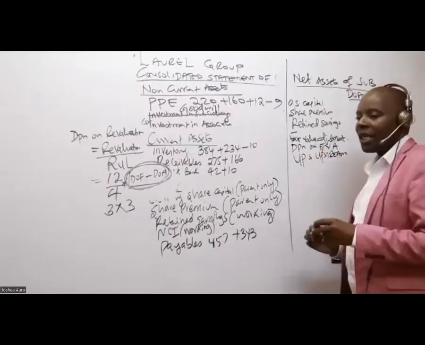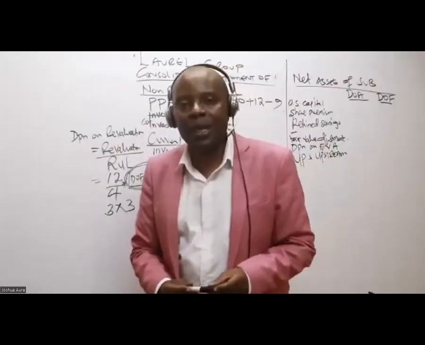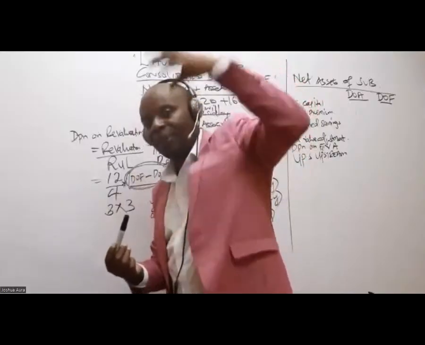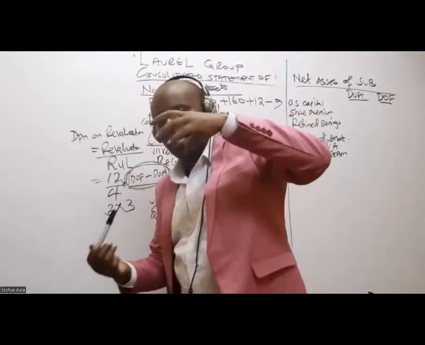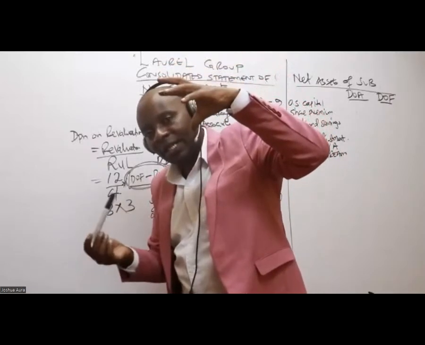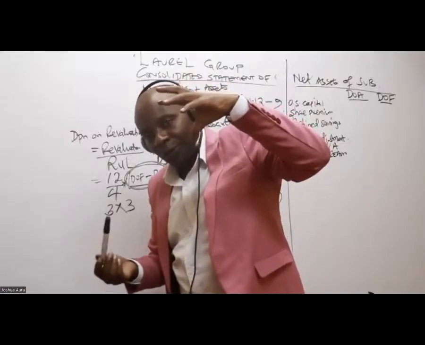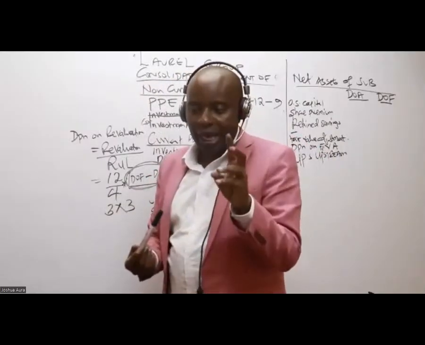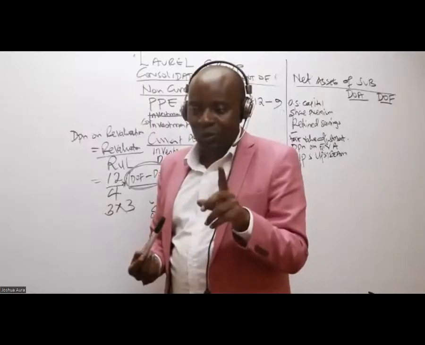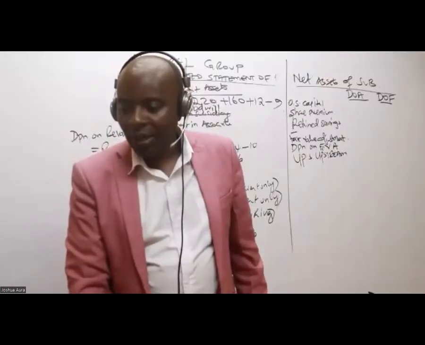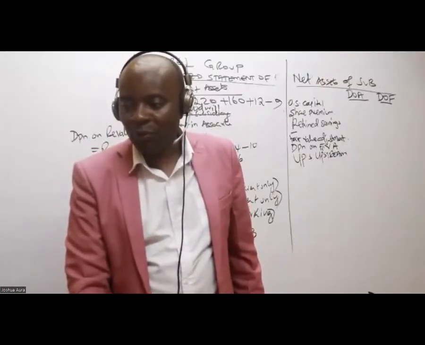So somebody who has never done this class with me before, remember upstream means where the subsidiary sells to the parent. So it's up. Sales is from subsidiary to the parent. Parent is bigger, is up there. So whenever sales is done by the subsidiary to the parent, then you bring UPS here. That's called UPS upstream, and realized profit, yes. Ladies and gentlemen, please, in this question, could you kindly tell me what kind of UPS do we have? Of course, we have UPS. Is it downstream or upstream? Let me see.